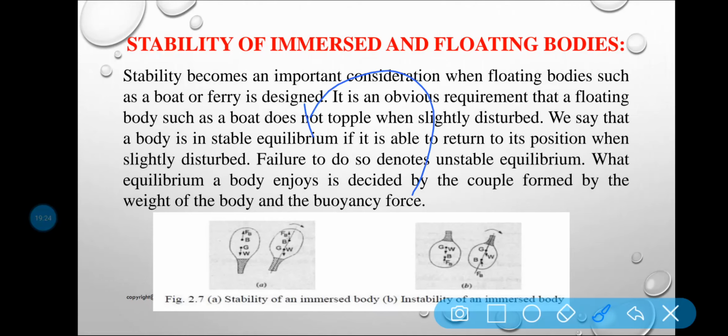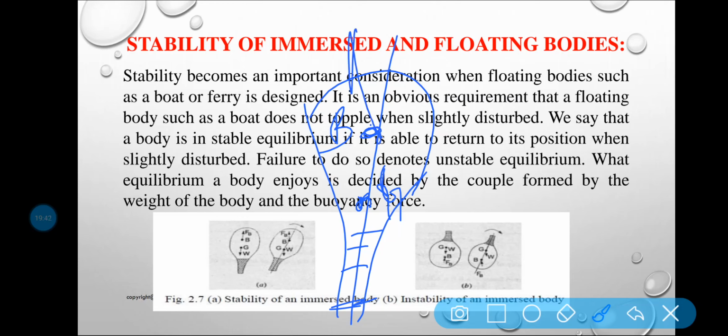If this part is heavier, then the center of gravity will lie somewhere here, G. And the center of buoyancy, I am just considering it lying somewhere here. From the center of buoyancy, the buoyant force Fb will be acting, and from the center of gravity the weight of the body, W, is acting.